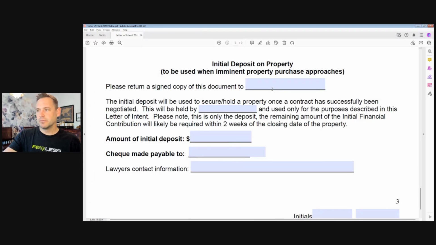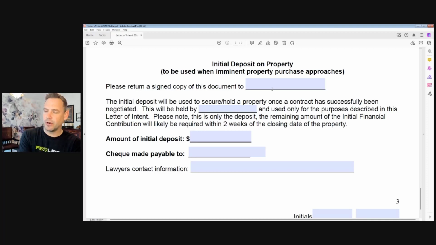Since my JV partner B here is making the entire initial financial contribution, I'm not expecting them to write me a check for $120,000 right now, but I might want $10,000 right now, just so that if I find a good property, I have the money to go and put the deposit down, give it to the realtor. The realtor's brokerage or the seller's brokerage would end up holding that in trust, depending on whether we move forward or not. And so we need the funds available.